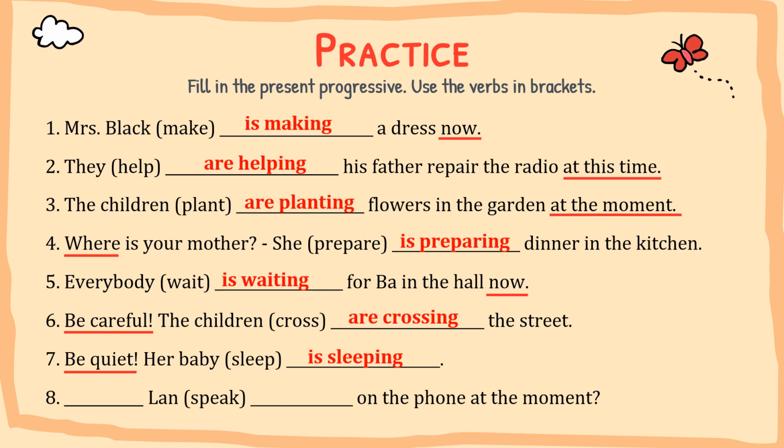Okay, number 8, the last one, we have the sign at the moment, and this is the question. So the first place you use to be is, and the second place you use verb ing speaking. We have the sentence is Lan speaking on the phone at the moment. So this is the first practice.